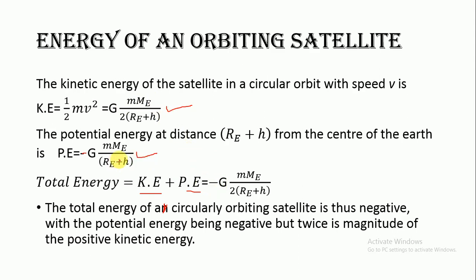Potential energy is also negative, but it is 2 times the kinetic energy. So total energy being negative shows again a bound system, meaning the satellites are bound with the planet because of the attractive gravitational force between the two.